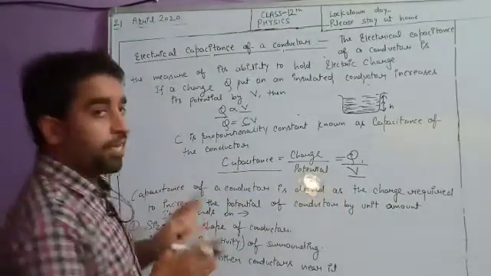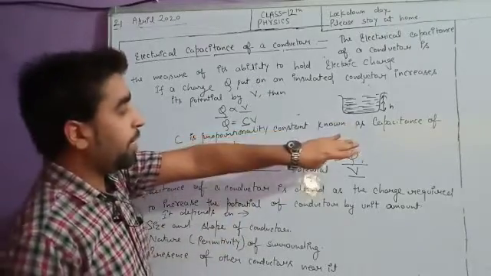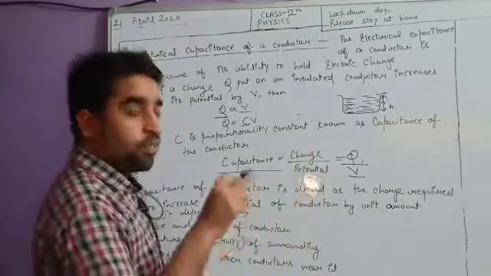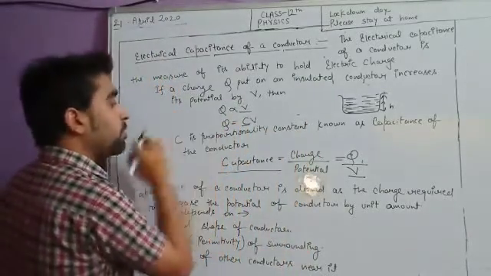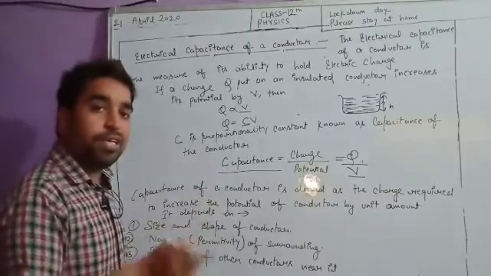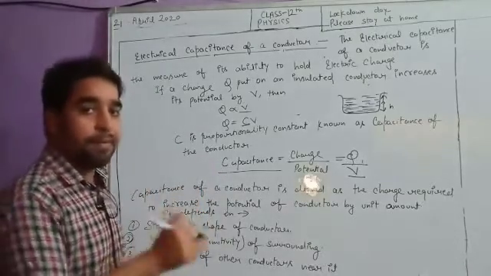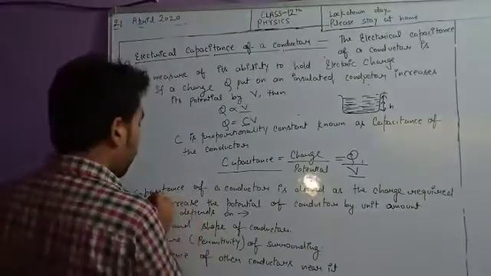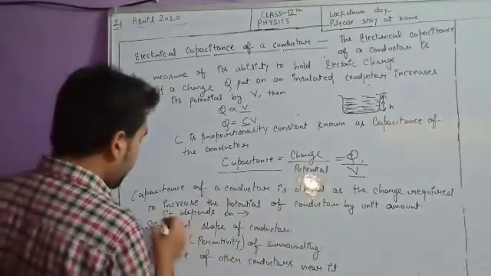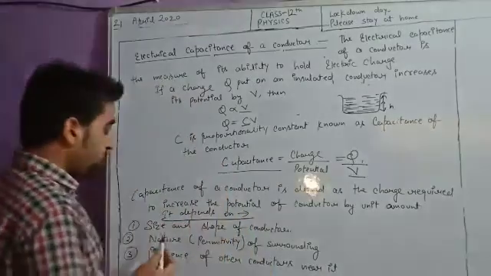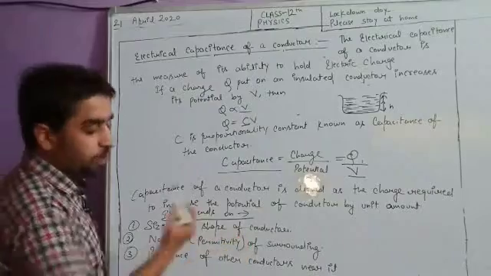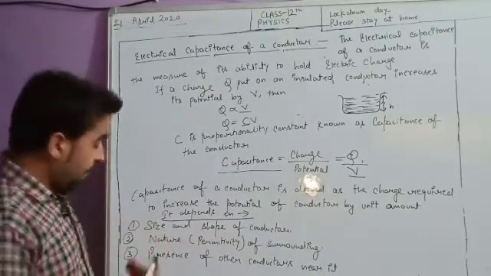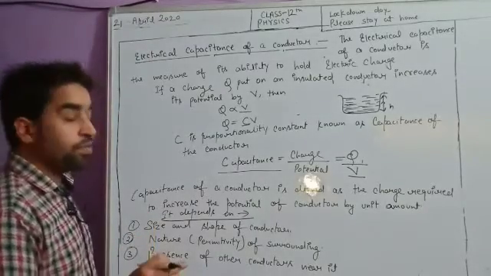So we can correlate capacitance with this example for understanding. The more the storage, the more the height. In a similar way, the more charge is stored in a conductor if the potential is more. If the potential is less, then the capacitance or the charge will also be less. Now the capacitance of a conductor is already defined. Now, on which factors does it depend? Students, it depends on the size and shape of the conductor, which kind of size or shape you are using, and it depends on the nature of the surrounding.